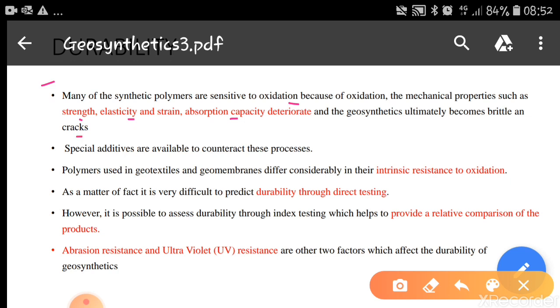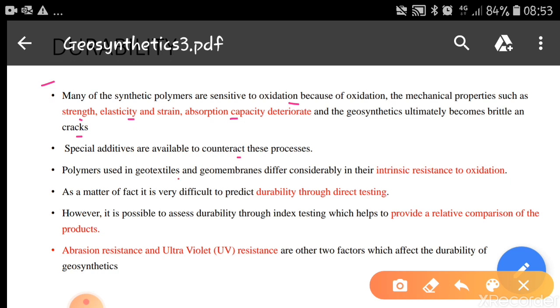If it cracks or becomes brittle, then it doesn't serve the purpose for which it is used. To counteract this process, some special additives are available, by using which we can repair this geosynthetics and make use of it once again.